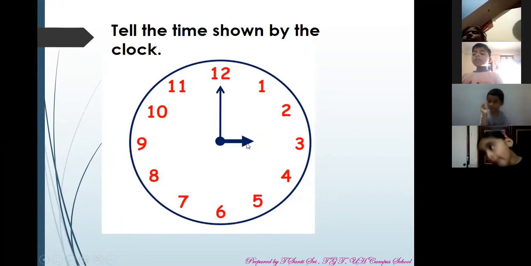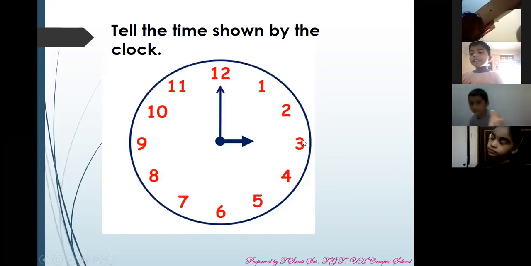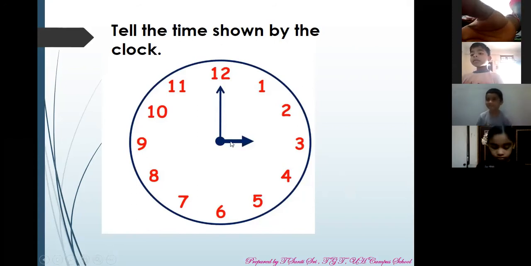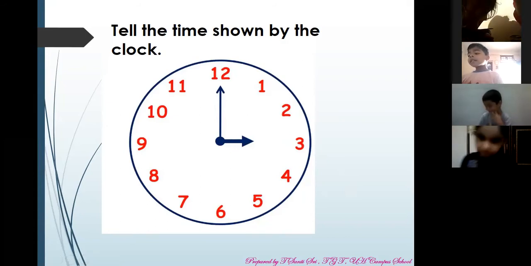The short hand is at 3. The long hand is at 12. What is the time? 12, ma'am. The short hand is at 3. The long hand is at 12. What is the time? You are not listening properly. Yes, 3 o'clock. It is 3 o'clock.